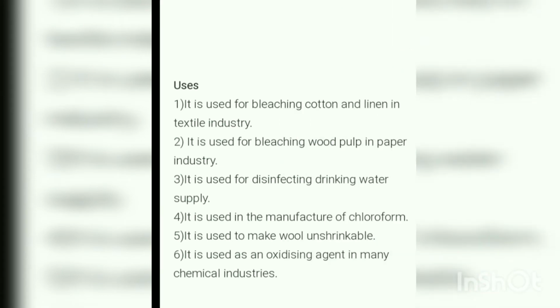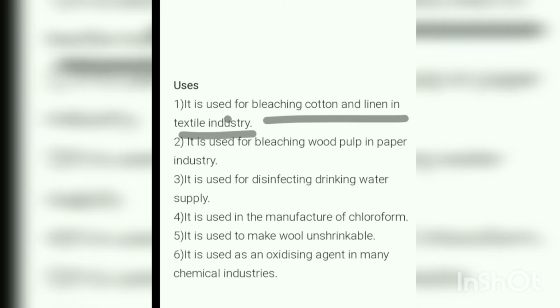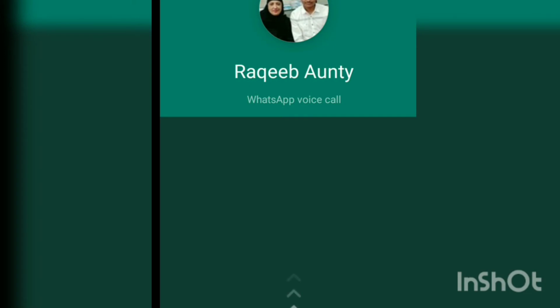You already know the uses of bleaching powder. To be in detail, see here. It is used for bleaching cotton and linen in the textile industry. To be stiff and to have a good texture of clothing, we use bleaching powder. And it is used for wood pulp in the paper industry.